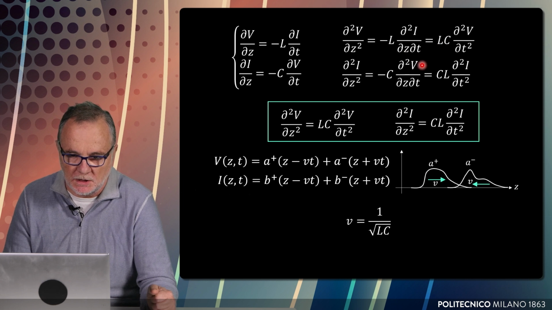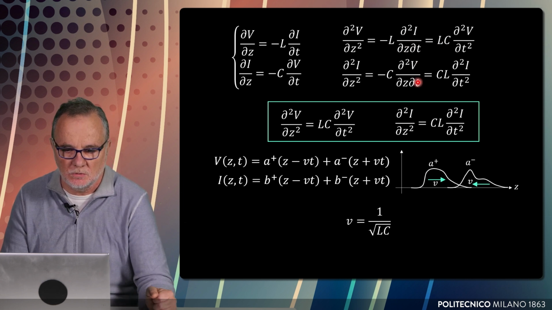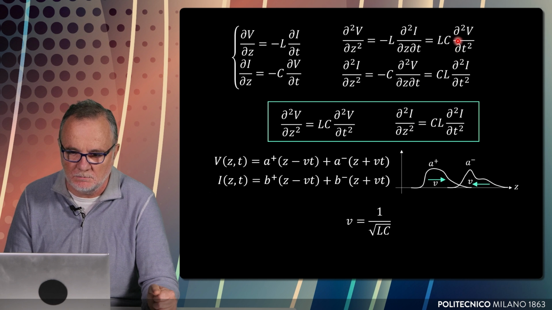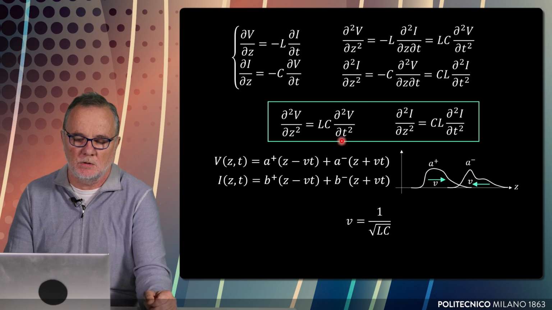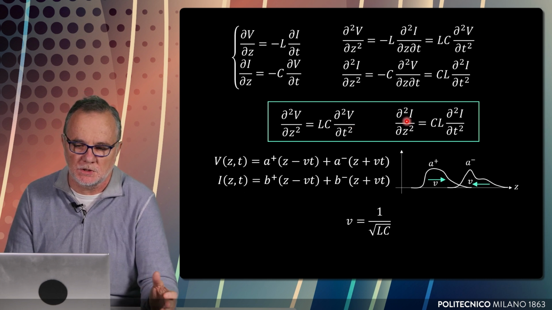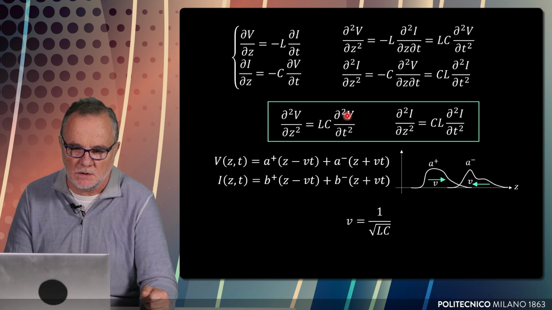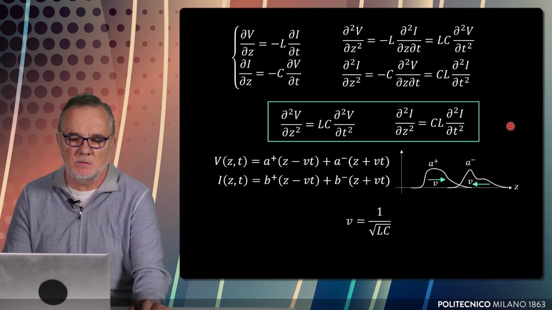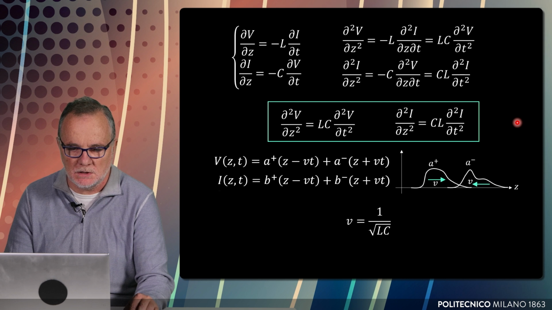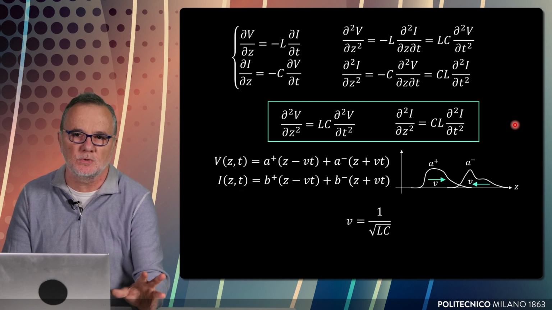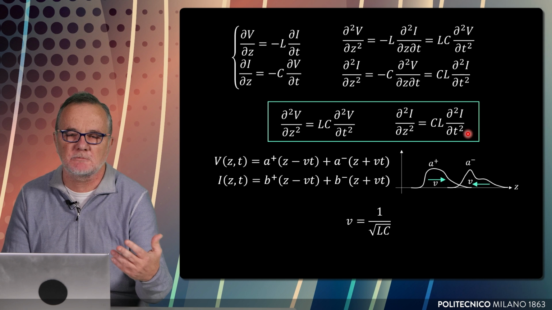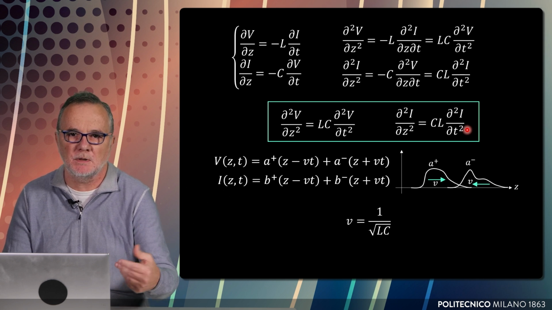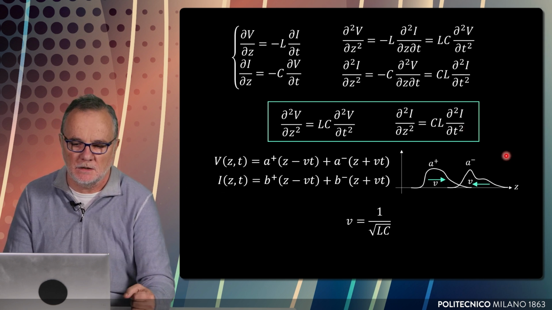Once we obtain this, we can exchange the two derivatives, and so we can substitute in place of these derivatives a time derivative multiplied times C. What you obtain is the so-called wave equation for the voltage and for the currents. The wave equations are this one. As you see, we have substituted one derivative thanks to these equations in this term. So we have two wave equations, for voltage and currents, that represent the propagation, because the solution of these two equations can be expressed as waves, something that propagates without distortion along the line itself.